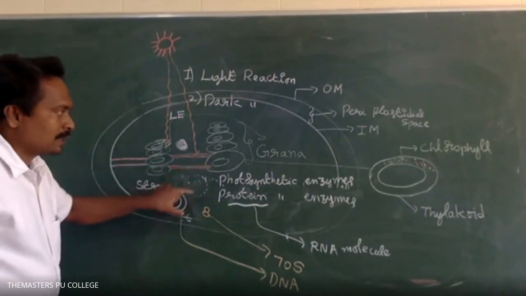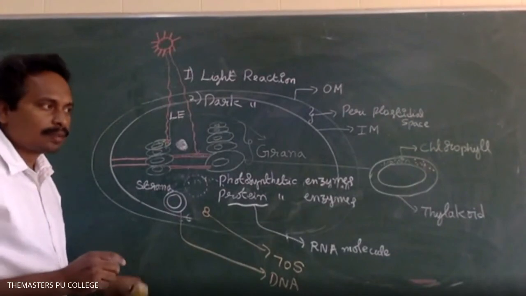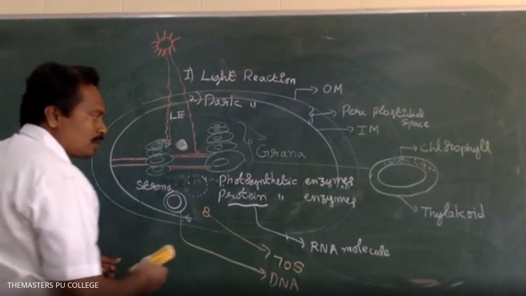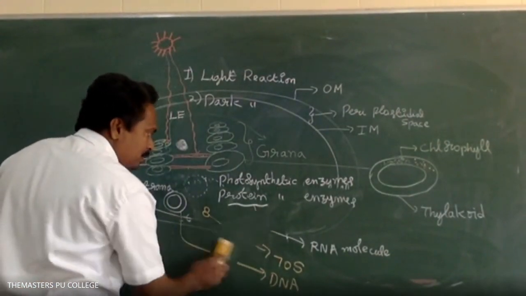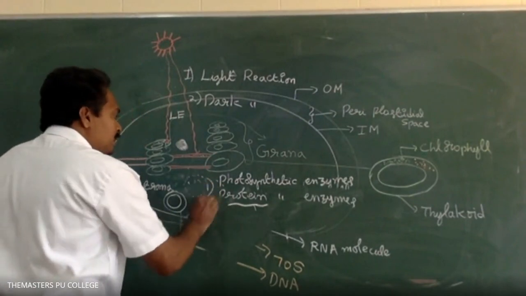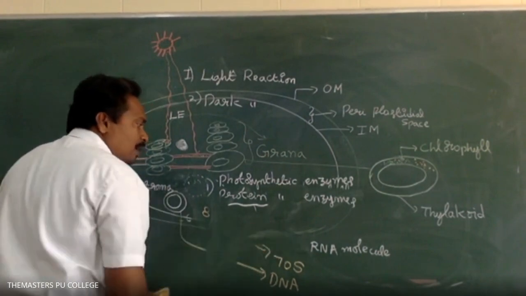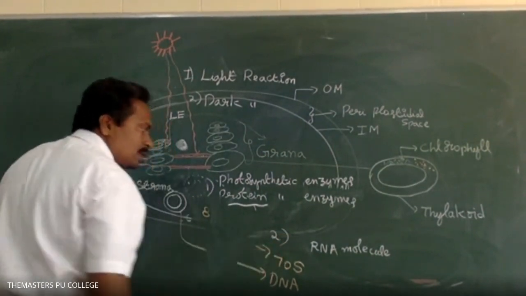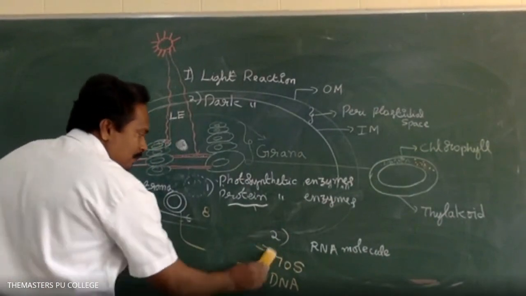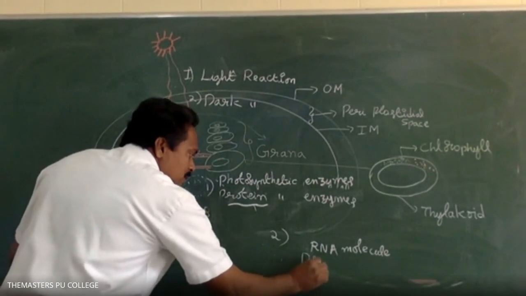Which of the following components are present in the stroma region of the chloroplast? Option 1 is photosynthetic and protein synthetic enzymes. Option 2 is RNA and DNA molecules.